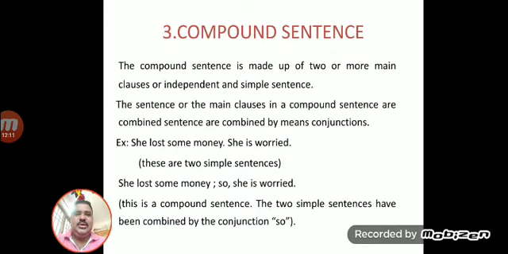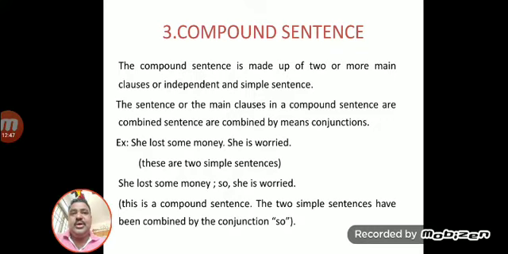And the last type is the compound sentence. The compound sentence is made up of two or more main clauses. These main clauses are independent, like simple sentences. The main clauses in a compound sentence are combined by means of a conjunction.